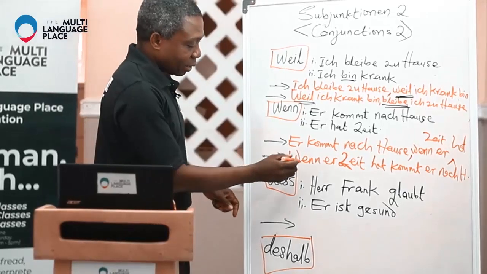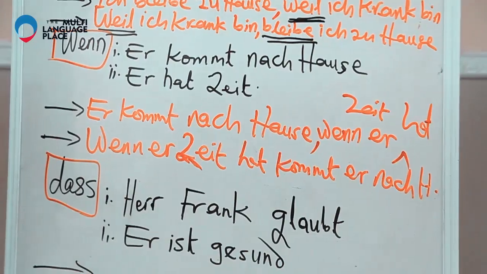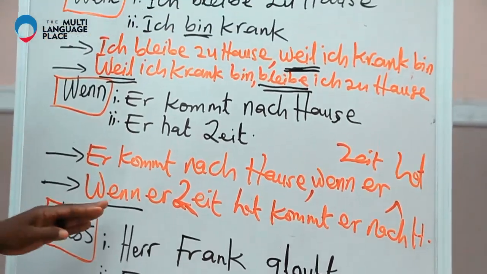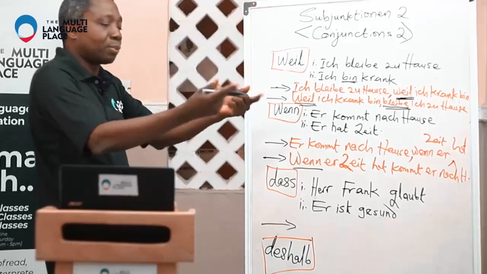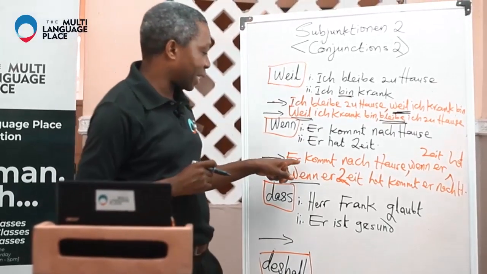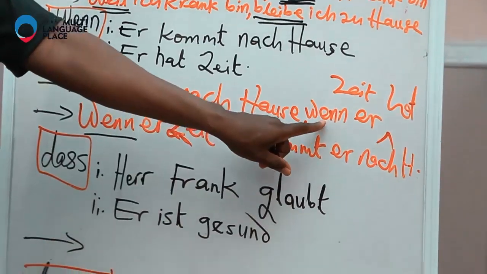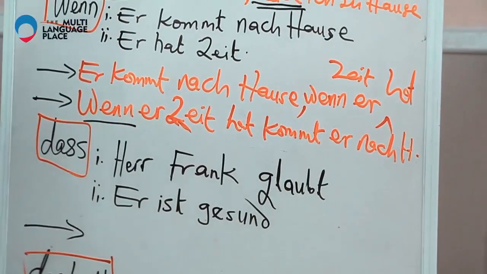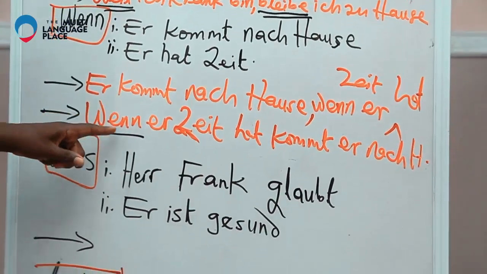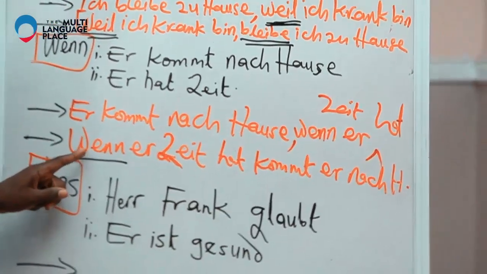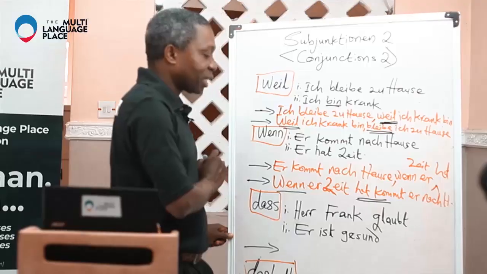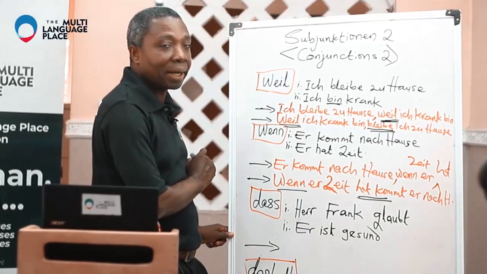Now look at the sentence. This is the conjunction starting the sentence. And of course, this conjunction also throws the verb to the end. Just like in the first sentence, kommt nach Hause, wenn Zeit hat. Hat is at the end. So we see it here too. Wenn Zeit hat, wenn, and then we see the verb here. And because the two verbs are meeting here, there must be a comma.